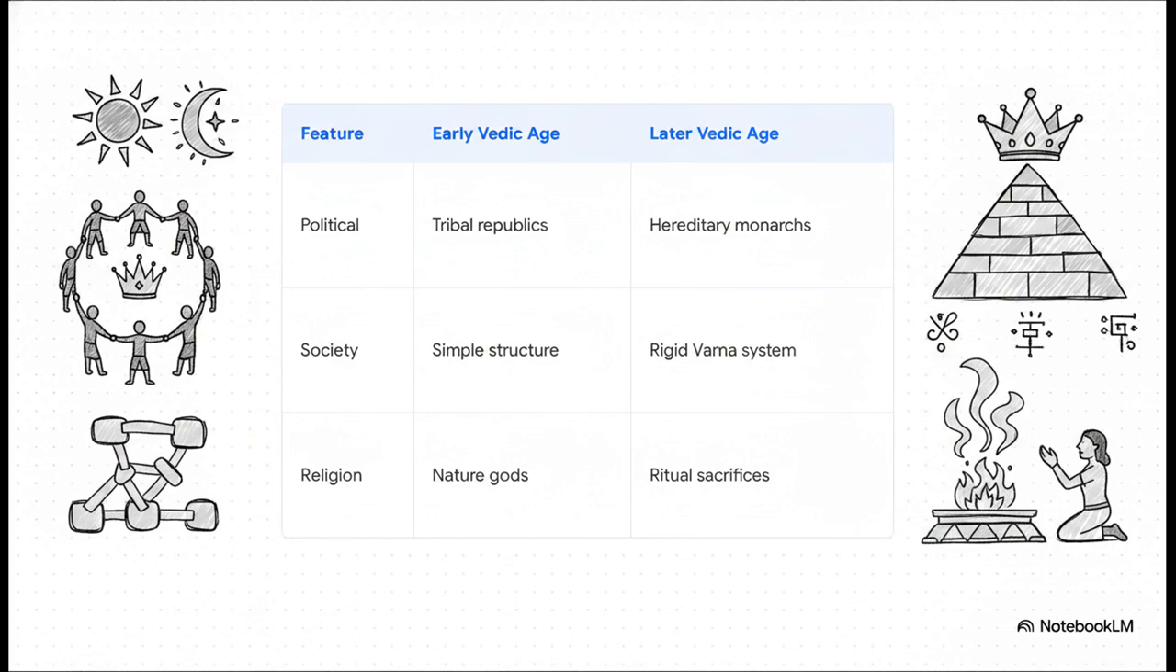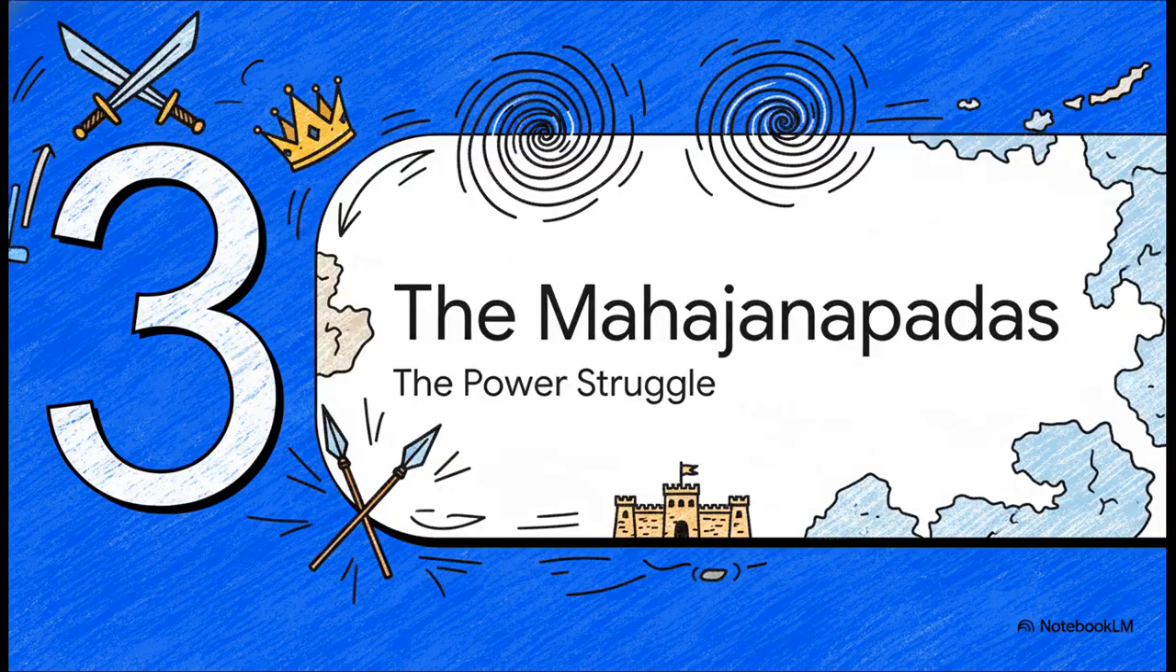But fast forward to the later Vedic age, and the whole structure hardens. That flexible society becomes a super rigid, formalized varna, or caste system. Those tribal chiefs turn into powerful hereditary monarchs, and religion suddenly shifts toward elaborate ritual sacrifices, strictly controlled by a powerful priestly class. Which brings us to Section 3, the rise of the Mahajanapadas.